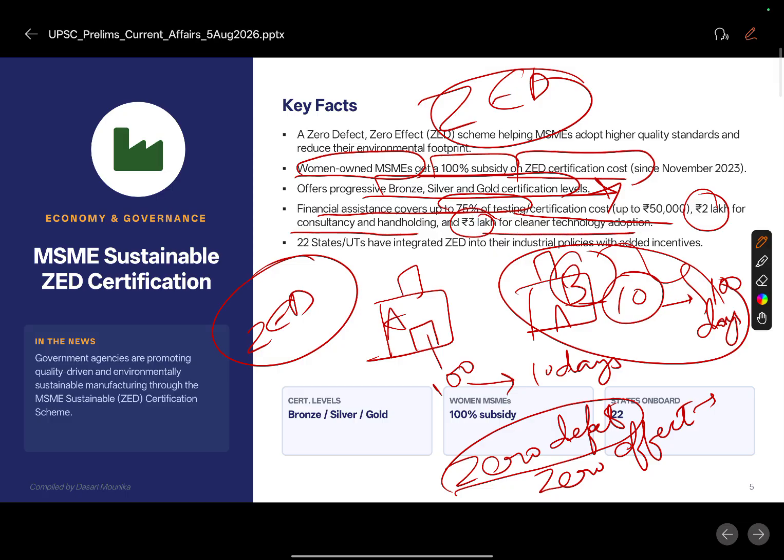As of now, nearly 22 different states have integrated Z into their industrial policy with several incentives. So this is all about the MSME Sustainable Z certification concept, which is zero defect and zero effect.